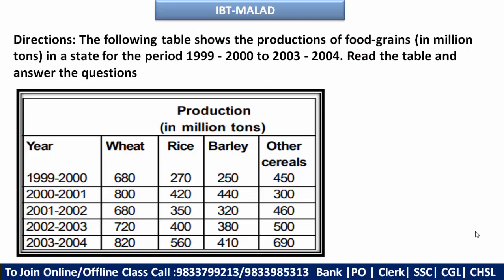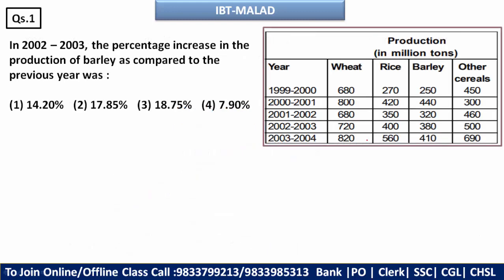Let's move ahead. Here the question is from DI. In this exam you will find 2 to 3 DI sets, number series or wrong number, and quadratic inequality. All these sections I have compiled in this particular video. Okay, so here is your data. Now we'll move to the questions. Let's see question number 1.